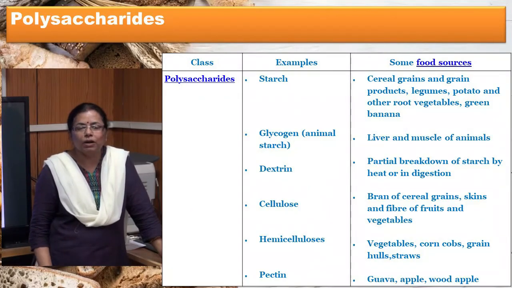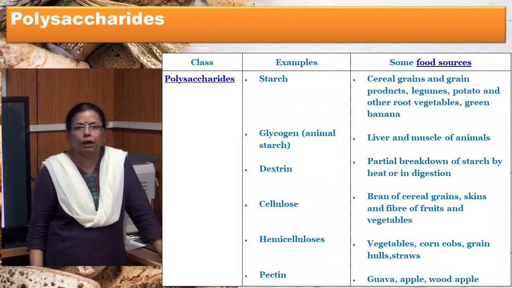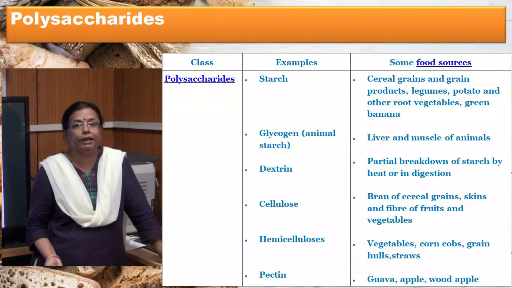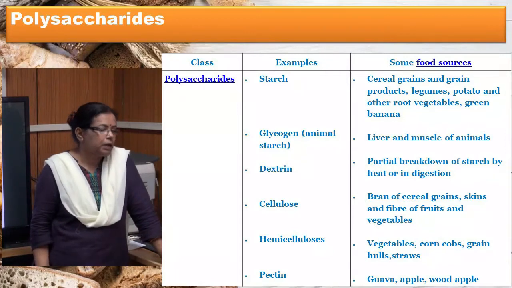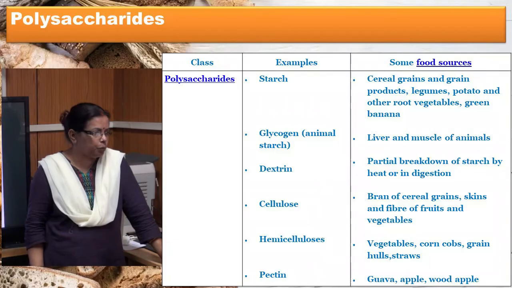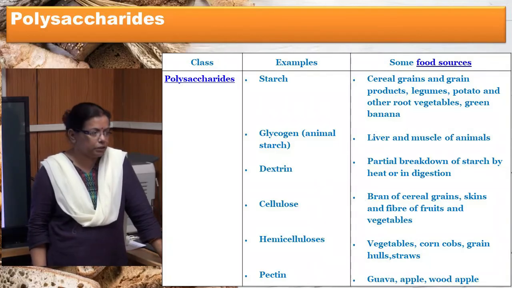In this, one chain may consist of 20 to 30 glucose units, each linked by 1,4 linkage, and each chain is connected to another chain by 1,6 linkage. Starch is widely found in cereal grains, grain products, legumes, potato, other root vegetables and green banana.